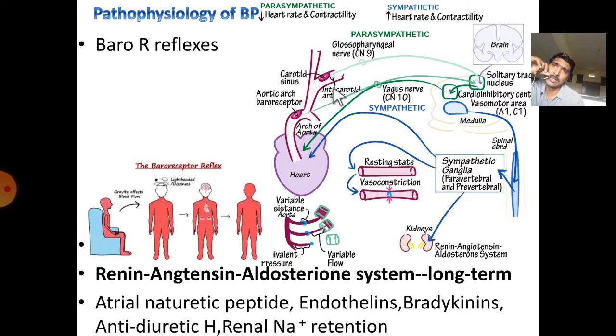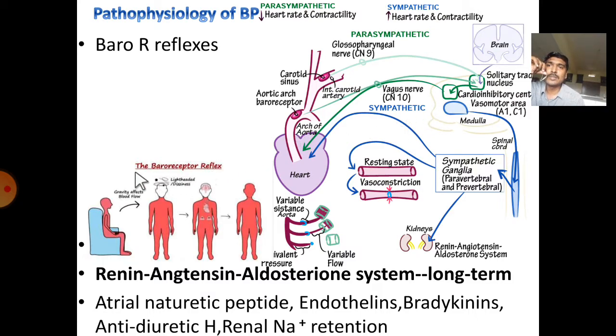If the BP drops, they send a signal to the vasomotor center in the brain, where the signal is recognized. According to that, it sends signals to the spinal cord, which activates the sympathetic system. Due to the sympathetic system, adrenaline is released. This increases the force of contraction and heart rate, which increases cardiac output. BP becomes normal. At the same time, it also releases noradrenaline. Noradrenaline causes constriction of blood vessels. This leads to a rise in BP. Now the signal stops. In this way, it maintains BP in a constant manner.